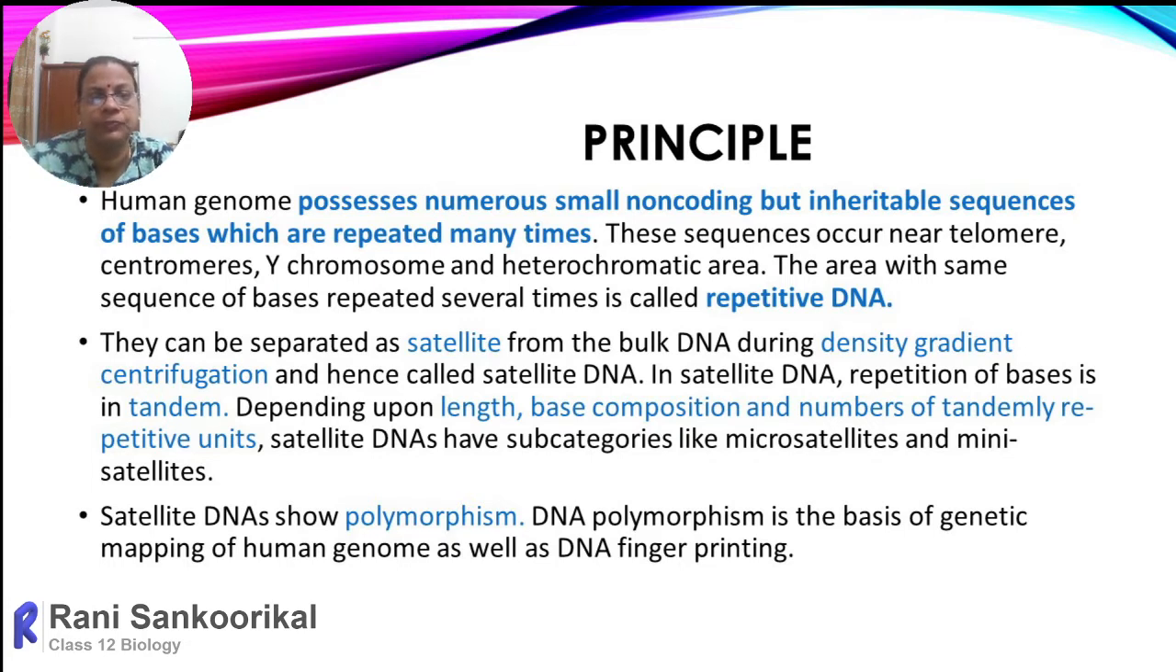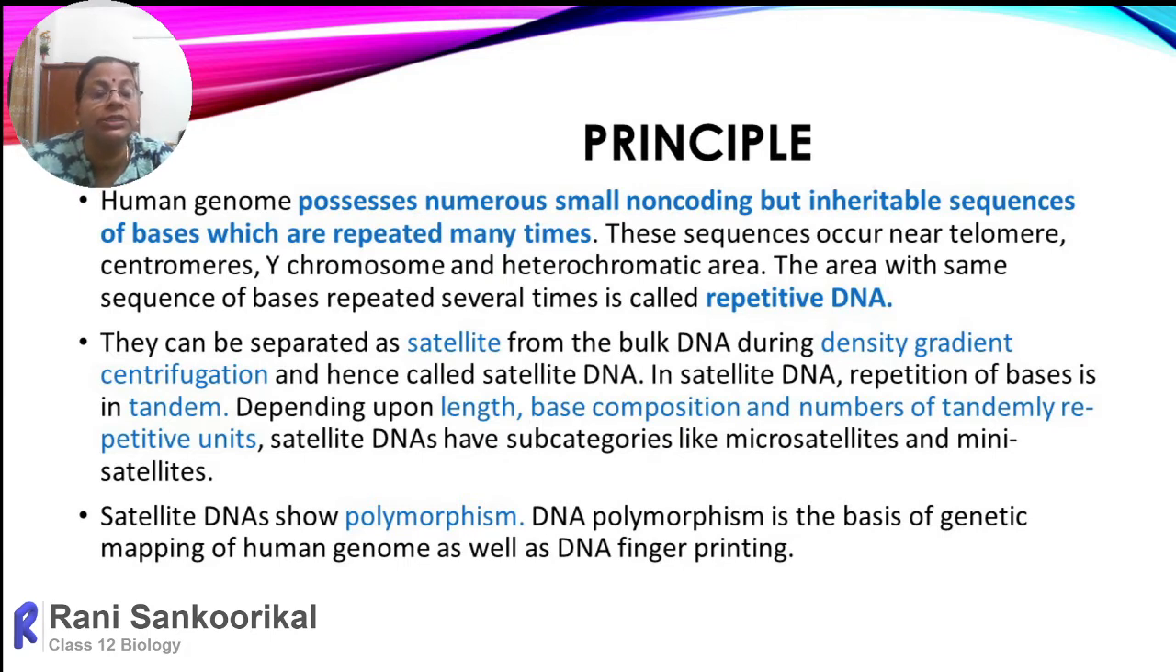So here I read, depending upon the length, base composition, and the number of tandemly repeated units, the satellite DNAs are subcategorized into microsatellites and minisatellites. So micro means a very small number, 4 to 8. And minisatellites means a maximum of up to 60 base pairs.